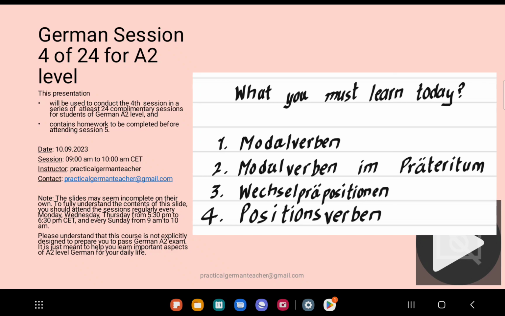Then Wechselpräpositionen, what are they? Quite often, when you're learning the German language, you will learn all the prepositions, and you will see there are some prepositions which are always accusative, meaning what follows them will be in the accusative case. Then there are prepositions that are considered strict dative, that means what follows them is always dative. Then there are prepositions which we call changing prepositions, or in German Wechselpräpositionen, meaning what follows them can sometimes be accusative or sometimes dative. It's not that difficult to understand. We will look at the examples then. Positionsverben, it's much better when you look at the examples.